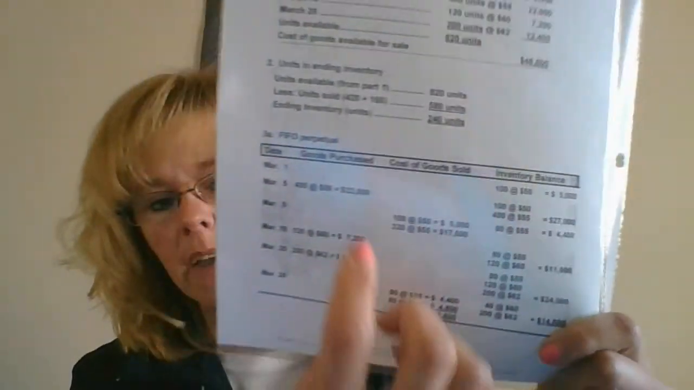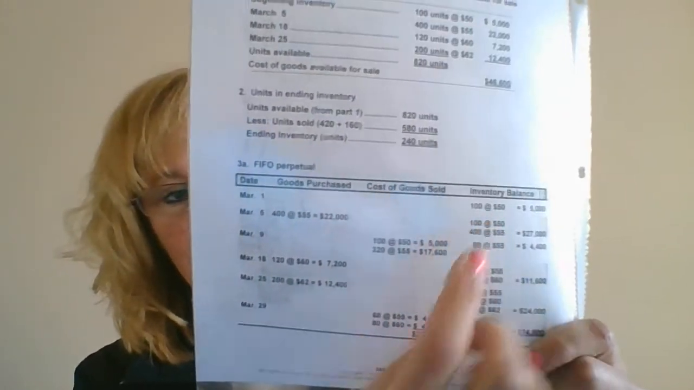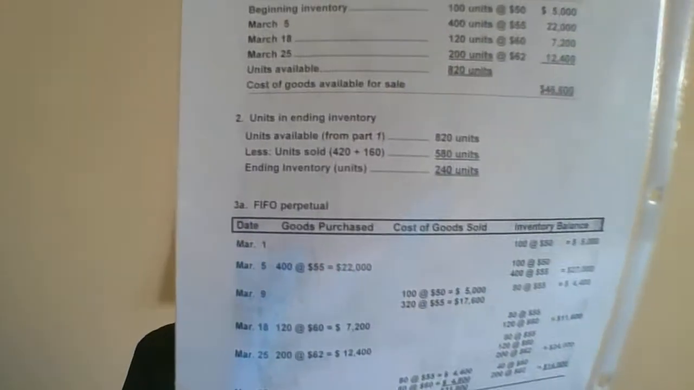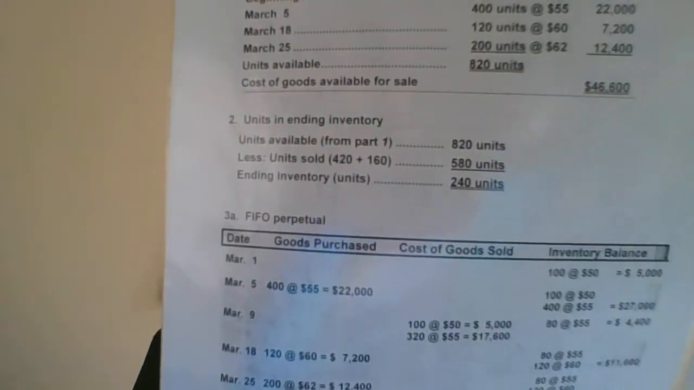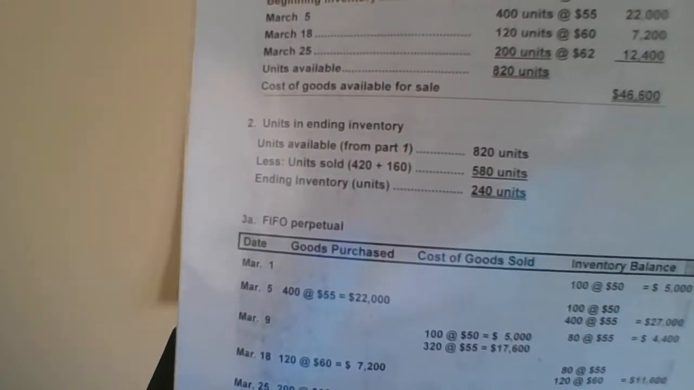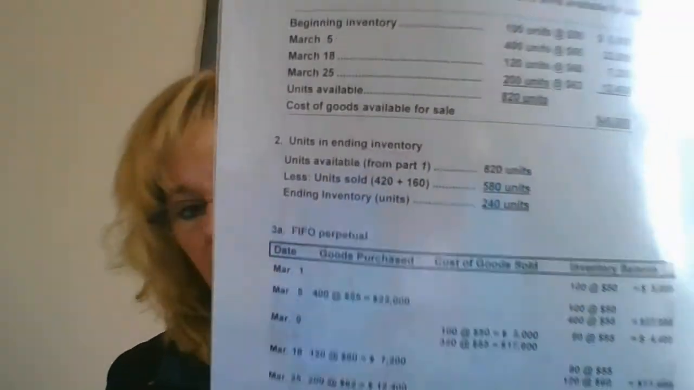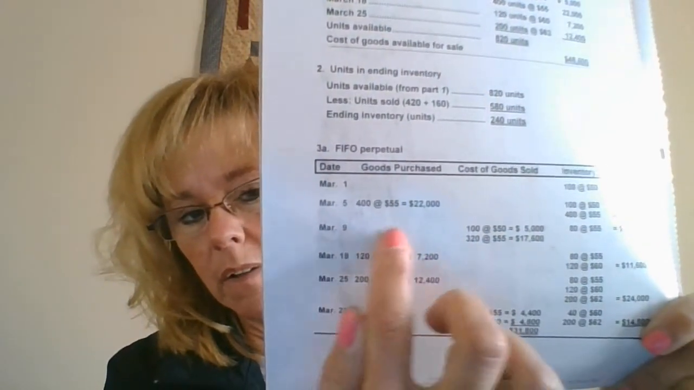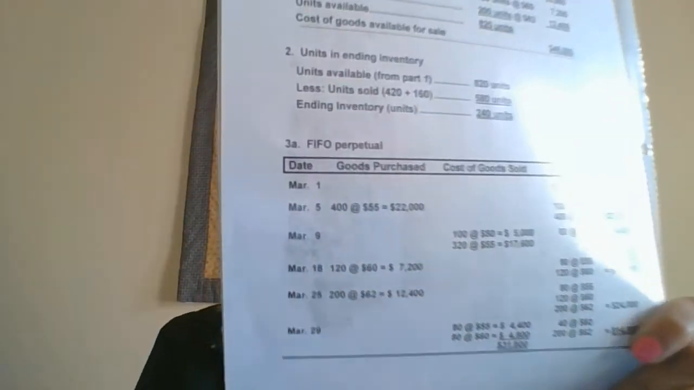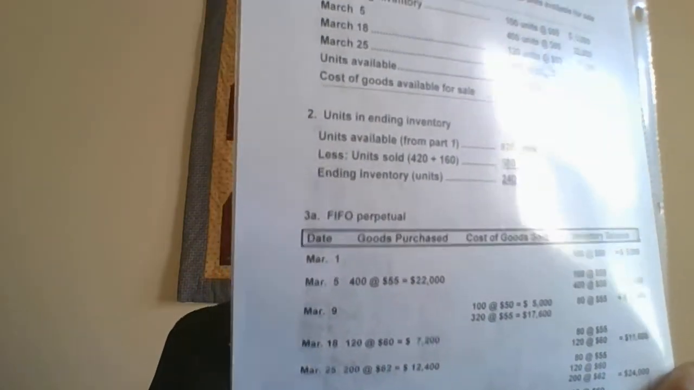So remember with FIFO, FIFO is first in, first out. So those are items that have expiration dates. So I'm going to look at 6.1a and go over this one here. So with 6.1a, here's FIFO, and we started out with our beginning inventory, and then we did have a purchase of 400 units at $55. Add that to our current inventory, and that's going to give us 27,000.